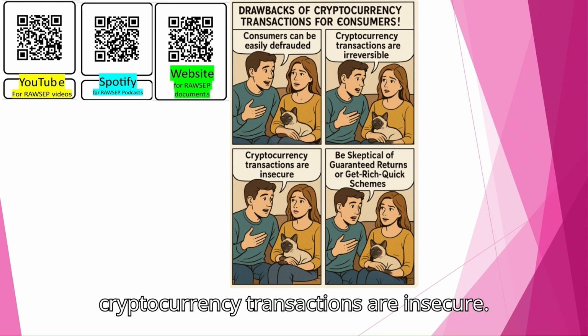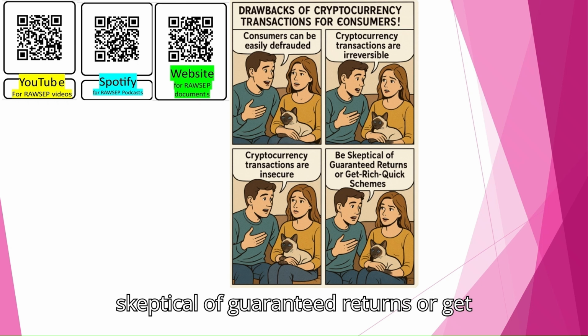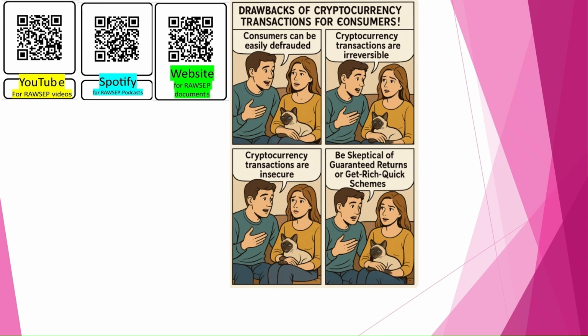Cell 3. Cryptocurrency transactions are insecure. The attractive young man says. Cell 4. Be skeptical of guaranteed returns or get-rich-quick schemes. The attractive young man concludes.